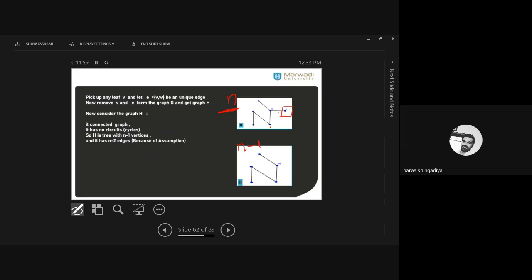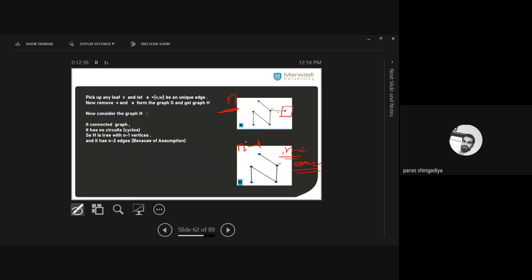So how many edges will the graph contain as per the assumption? N minus 2. Because we assumed that if any graph contains n minus 1 vertices, then it has n minus 2 edges. So here we proved that graph H is a tree, and it has n minus 1 vertices. So we can write one result. It has n minus 2 edges, by the assumption. Clear? So we proved that H contains n minus 2 edges. Clear? And now we require the total edges of G.